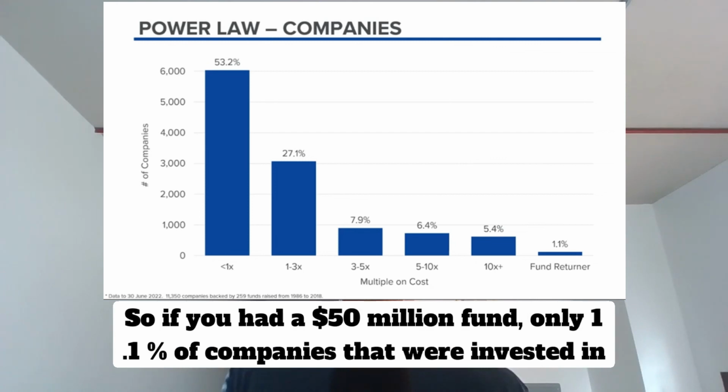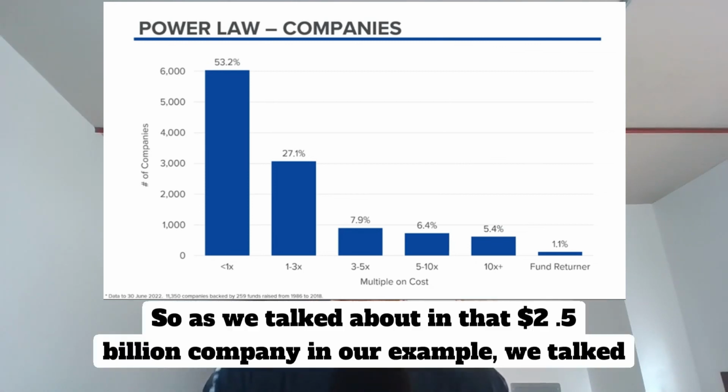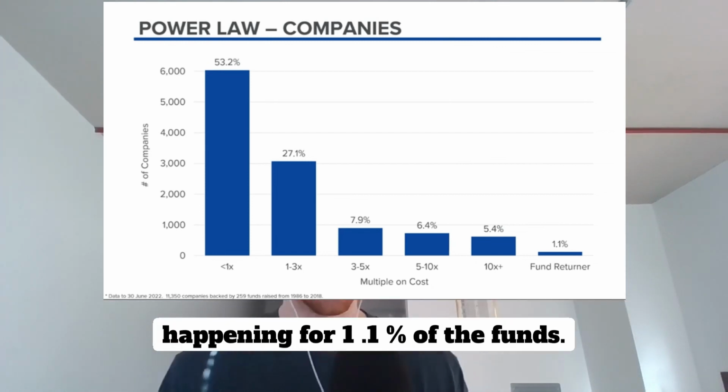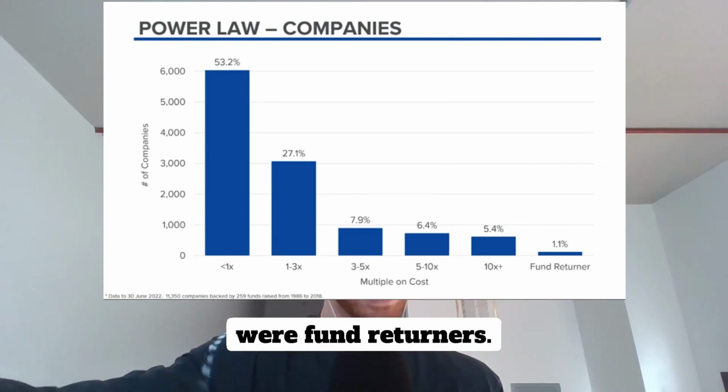So if you had a $50 million fund, only 1.1% of companies that were invested in returned more than $50 million. So as we talked about in that $2.5 billion company in our example, we talked about how that company returned the fund for a lot of people, but that's only happening for 1.1% of the companies. So again, in 11,350 companies, that means about 125 companies in the last 32 years were fund returners.